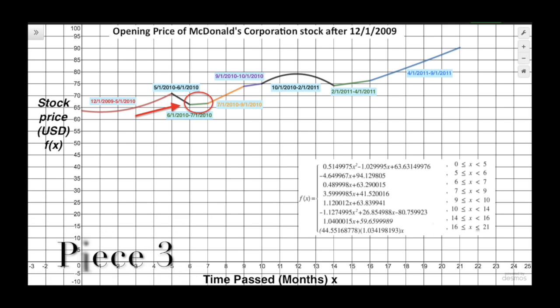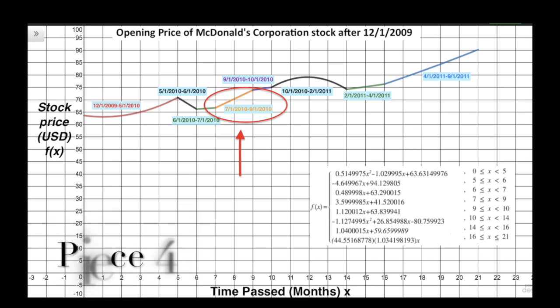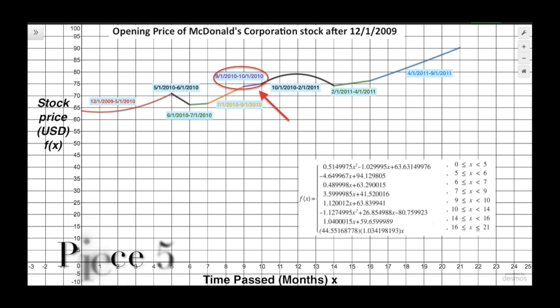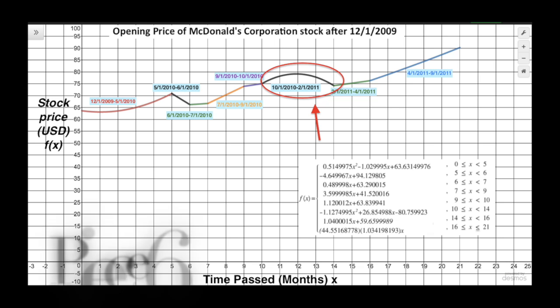Pieces 3 through 5 were all linear growth. Like we did for the second piece, we needed to find the final linear equation for each piece. To find the second parabolic piece of our function, we had to use quadratic curve fitting technique.